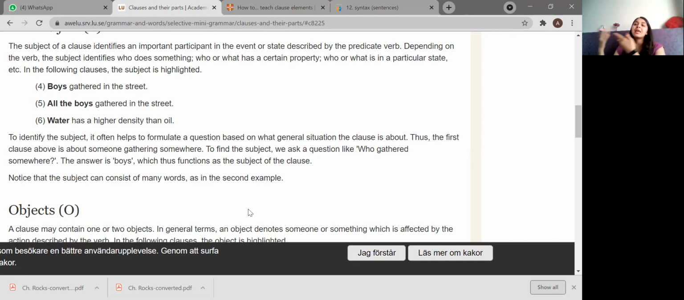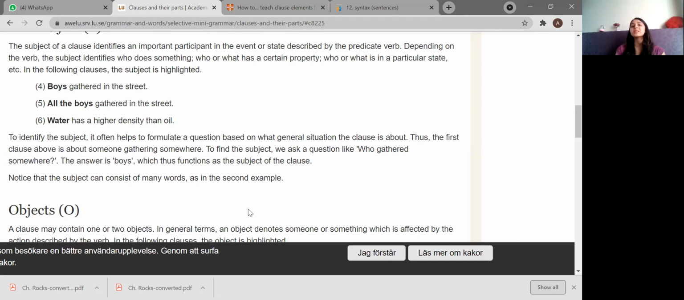You can say the helping verb. All right, so the subject of a sentence is the main important participant of that event, the main participant, the main character, the main part. Depending on the verb, there's a verb connected to it. We said the predicate verb also. Correct? Now, what is the subject? It identifies who does something. Who and what are the questions used to identify a subject.